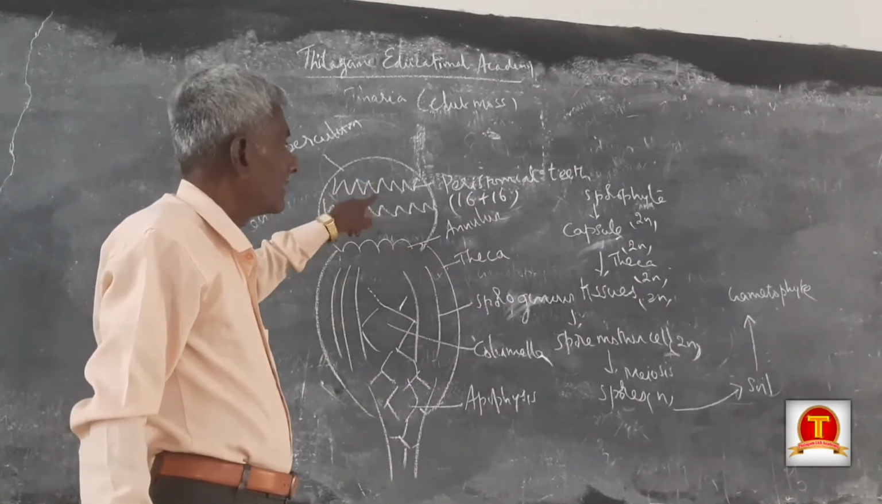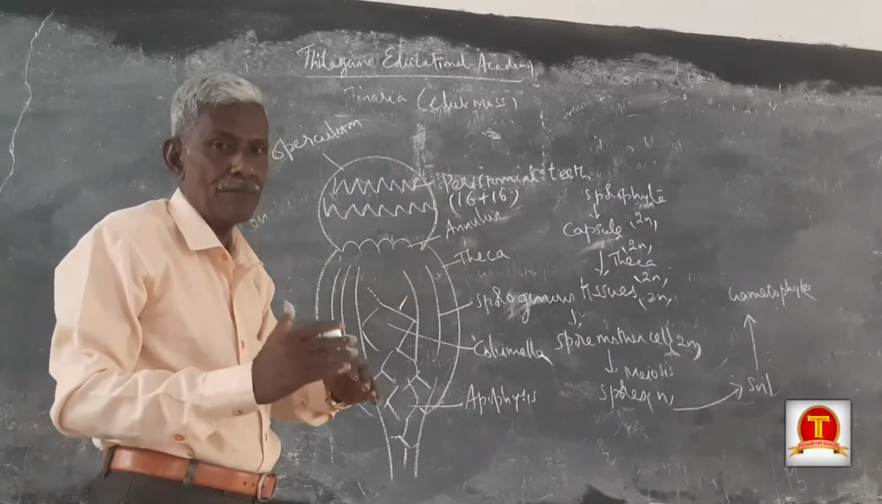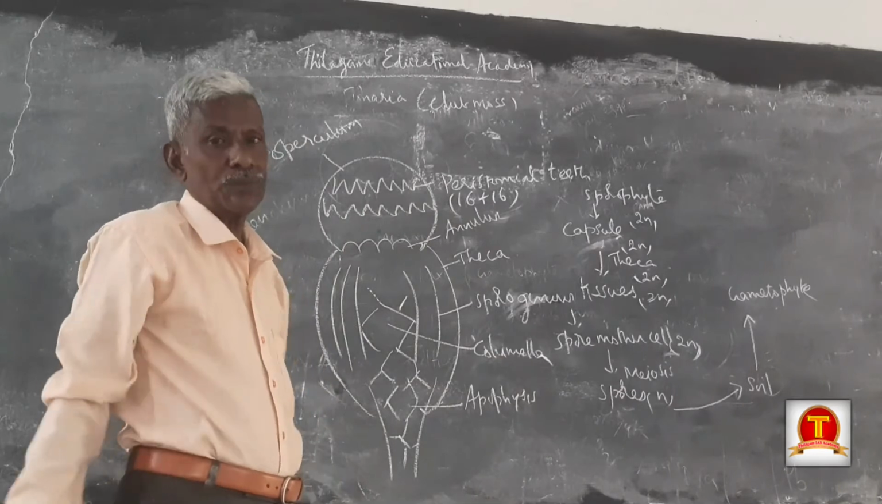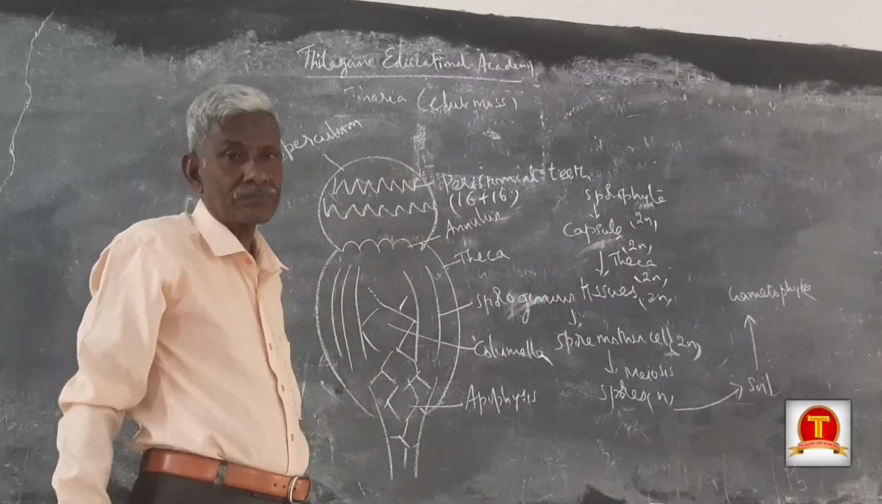Outlet 16, inlet 16, total peristomial teeth. They help in dispersal of spores. Spores are sent out by teeth.